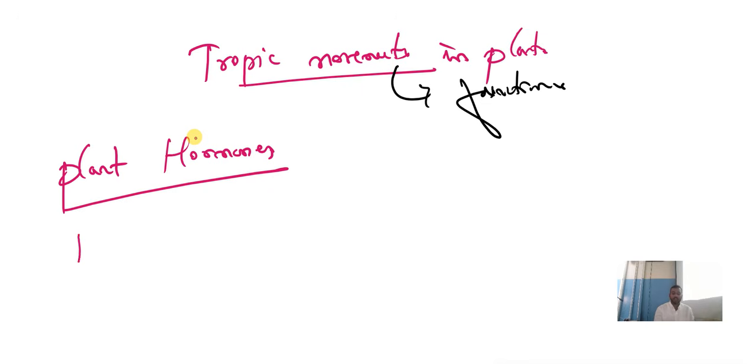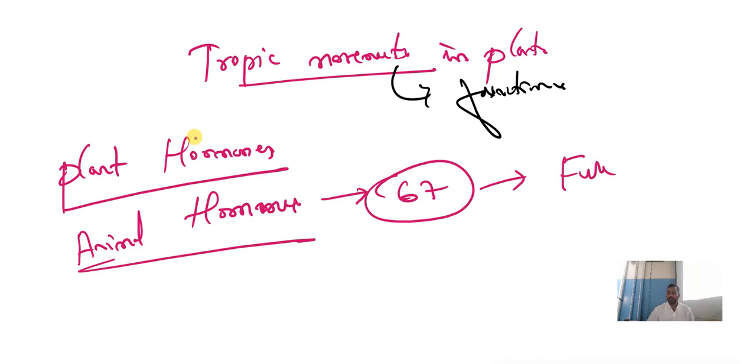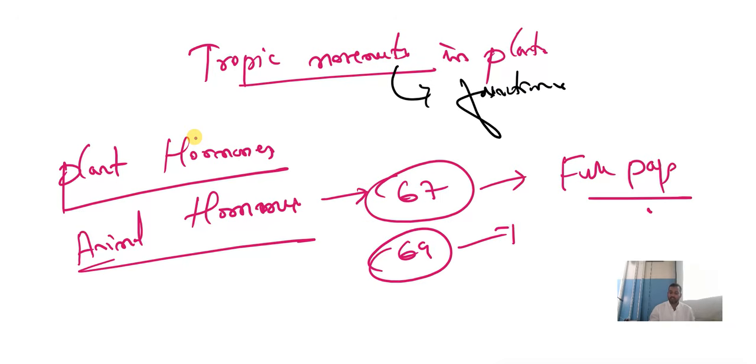And similarly, animal hormones. I request you about animal hormones, page number 69. Please completely read this full page. Any question can be traced out. Understood? And also on page number 69, they have given the table. Study the table. Very important.